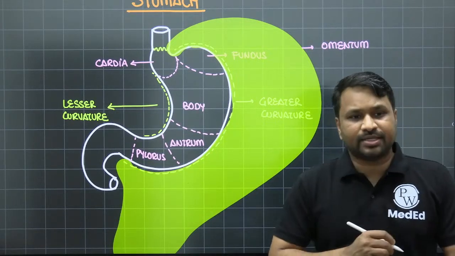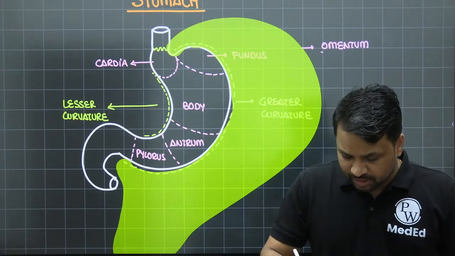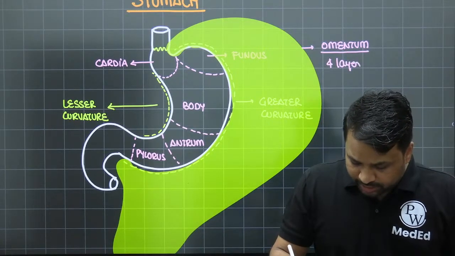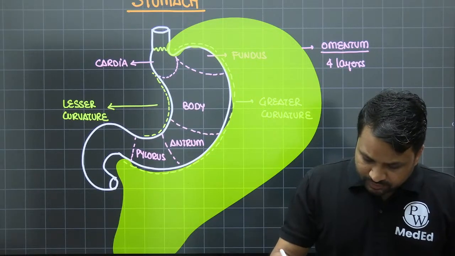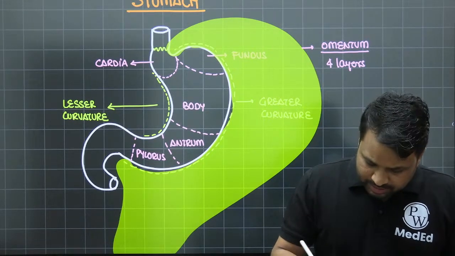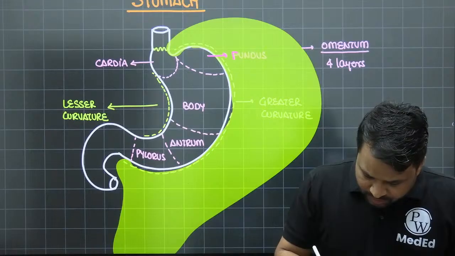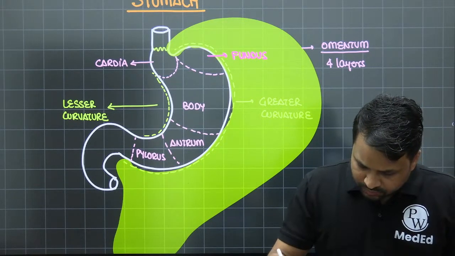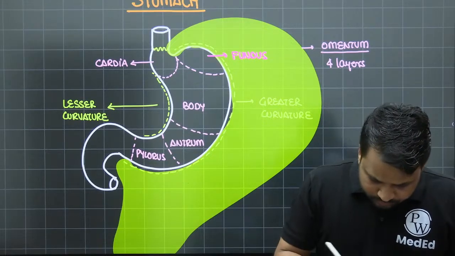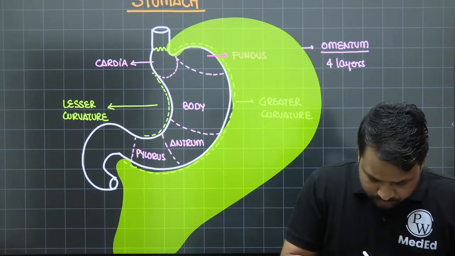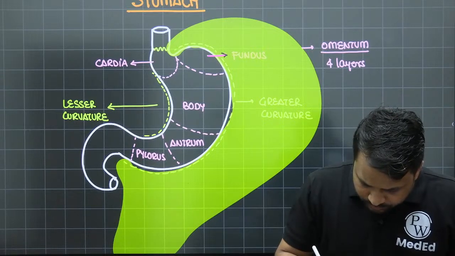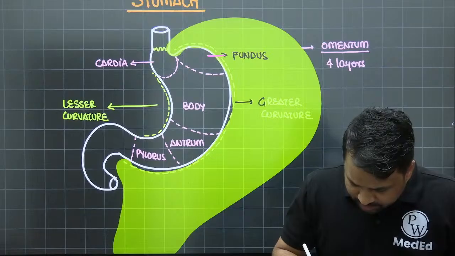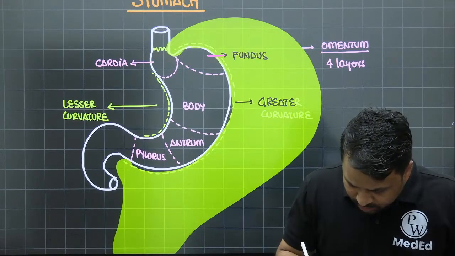Omentum is going to be arising from the greater curvature of the stomach. It is a bilayered structure which is folded, so altogether you have 4 layers, right? So you can see this happens to be the fundus of the stomach, and this is the greater curvature of the stomach.